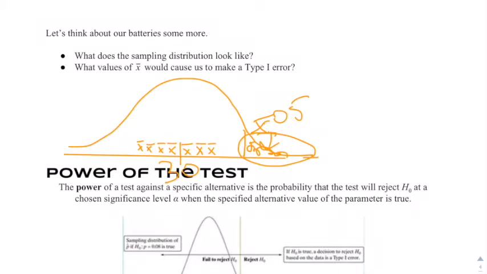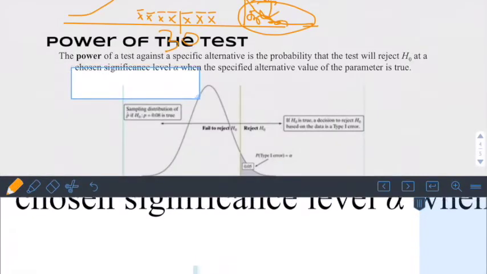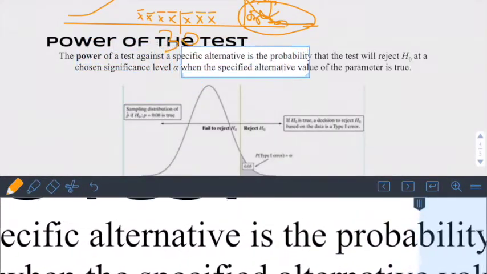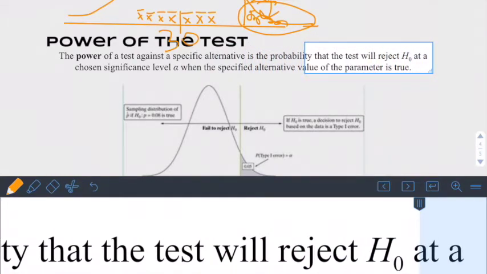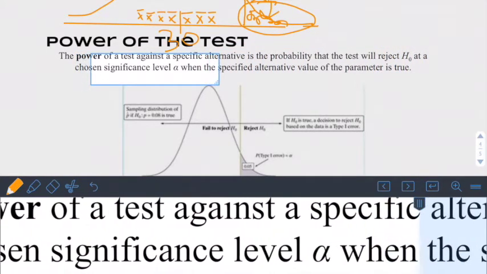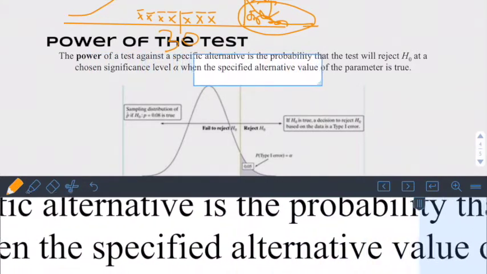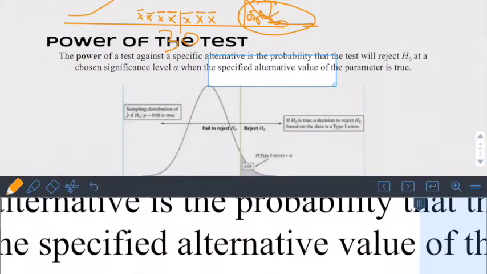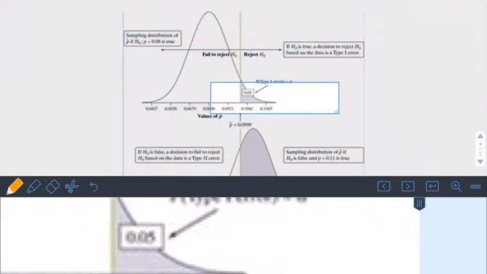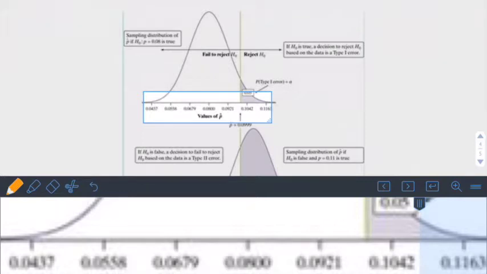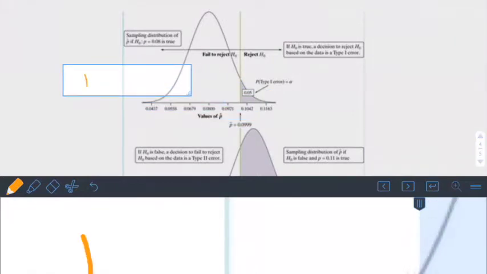So this leads us into this power of a test thing. The power of a test against a specific alternative is the probability that the test will reject the null hypothesis at a chosen significance level, alpha, when the specified alternative value of the parameter is true. So, what this means is, this is our sampling distribution, okay? The truth is our p equals 0.08.